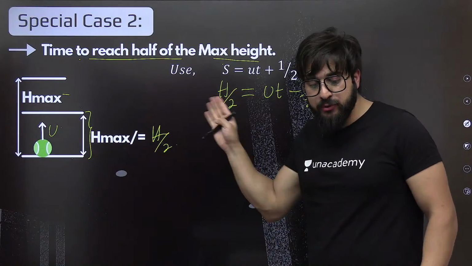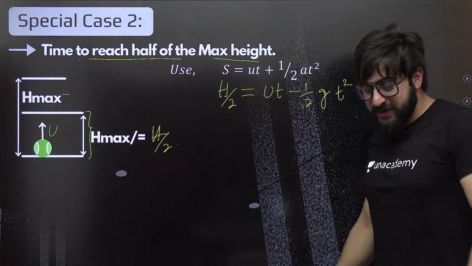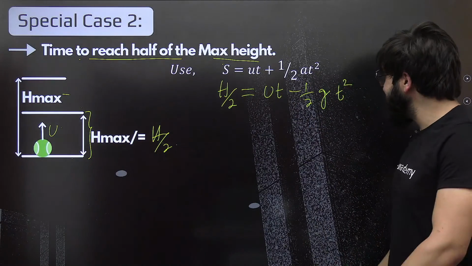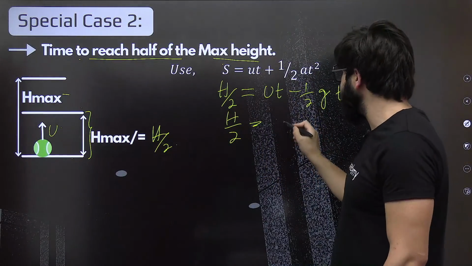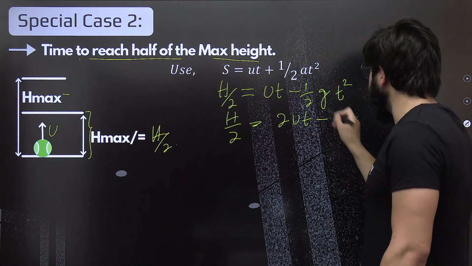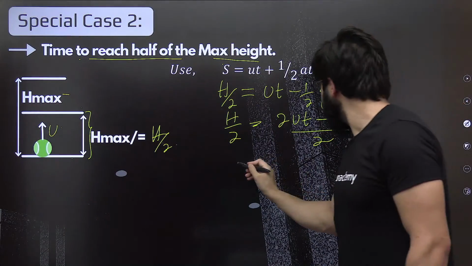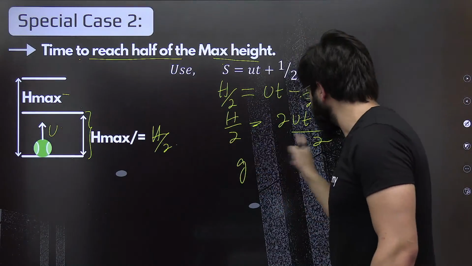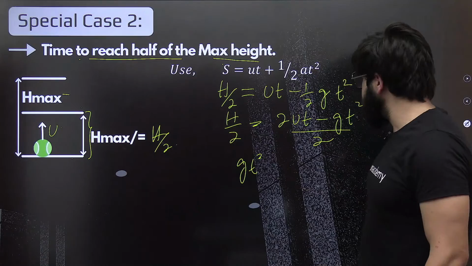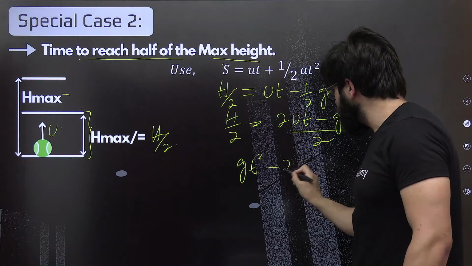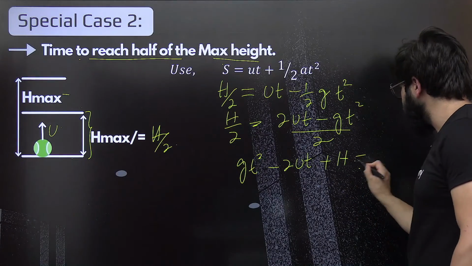This is a very beautiful question. It will definitely help you clean your mind. Now see, h by 2 equals ut minus gt square by 2. Multiplying by 2, we get h equals 2ut minus gt square. Taking gt square over to the other side, the 2 cancels, and we get gt square minus 2ut plus h equals exactly 0.